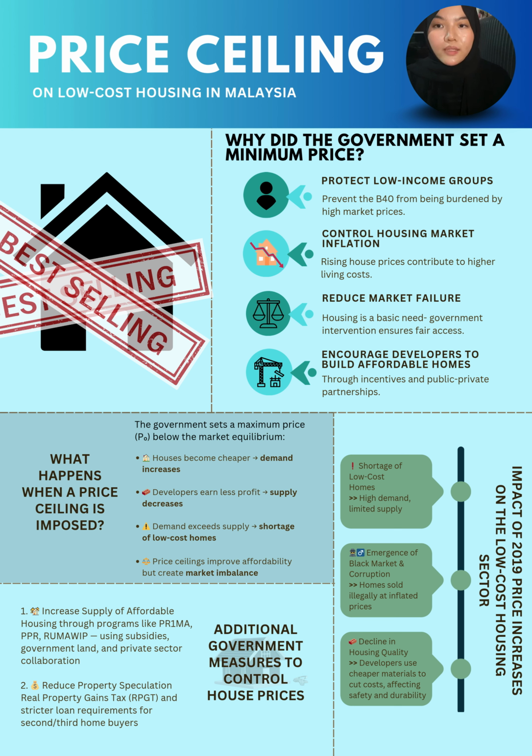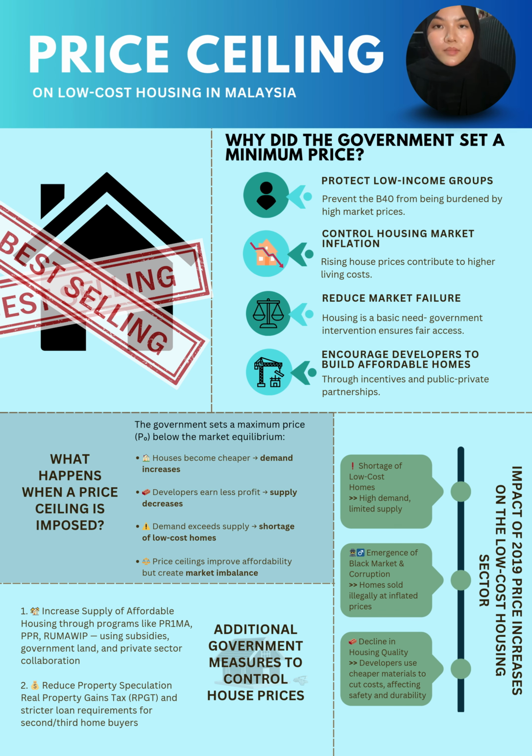At this lower price, more people can afford houses, so demand increases, but developers earn less profit, so they build fewer houses. Because of that, the total supply in the market decreases. The result is a shortage, where demand becomes greater than supply.